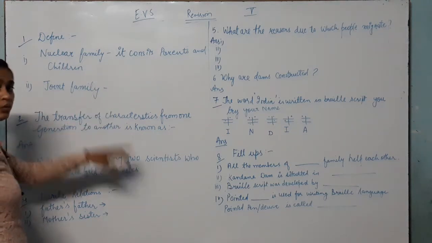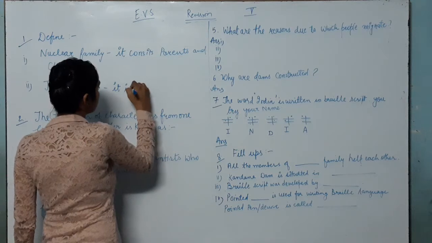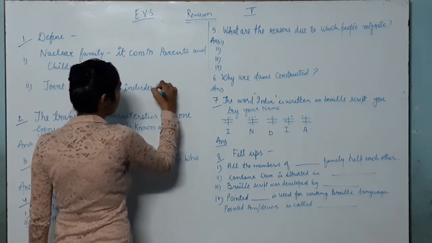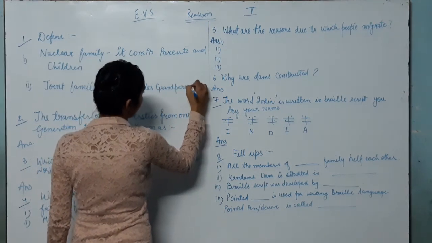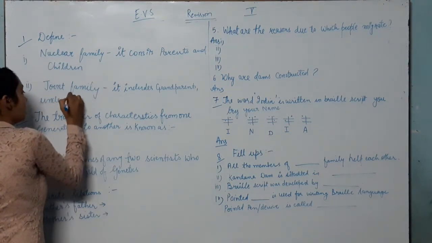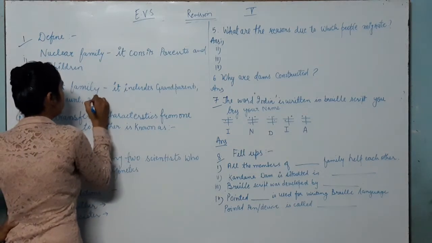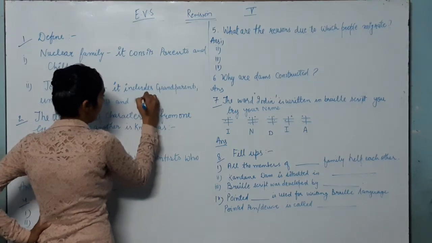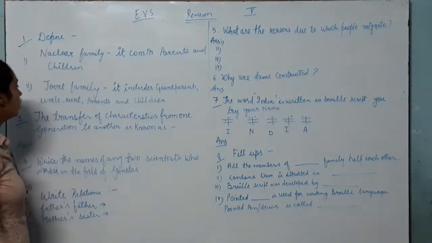You have to define which is a joint family. It includes grandparents, uncle, aunt, parents and children. Okay, it is a big family, and the nuclear one is a small family.